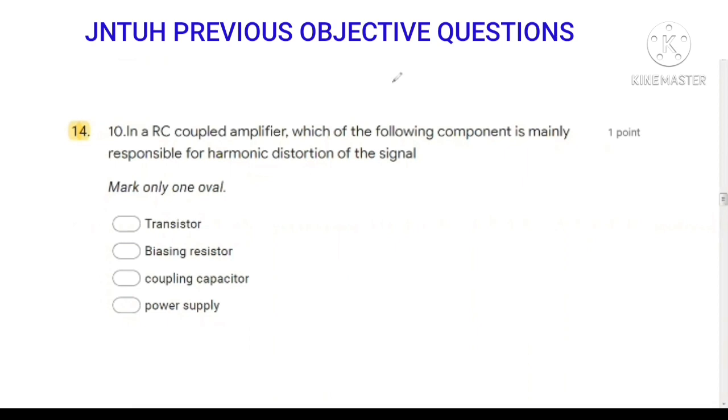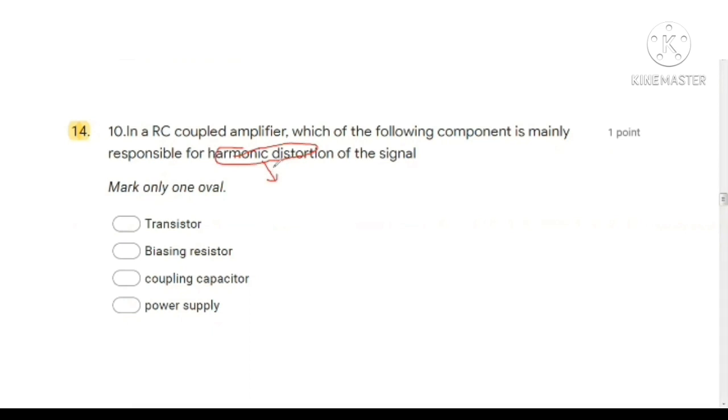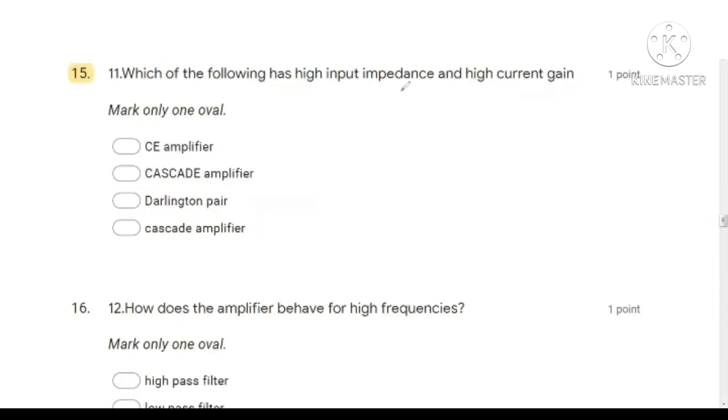Next question, in an RC coupled amplifier, which of the following components is mainly responsible for harmonic distortion of a signal? So here harmonic distortion is a nonlinear distortion. These nonlinear distortions are due to nonlinear elements. Here in the RC coupled amplifier, transistors are present. These transistors are nonlinear elements, nonlinear devices. So these are responsible for producing the harmonic distortions. So the answer is transistors.